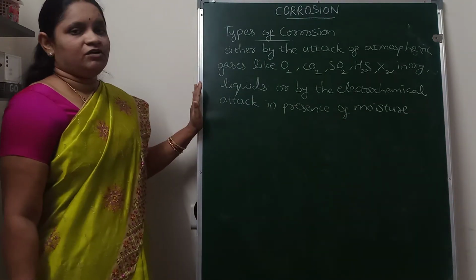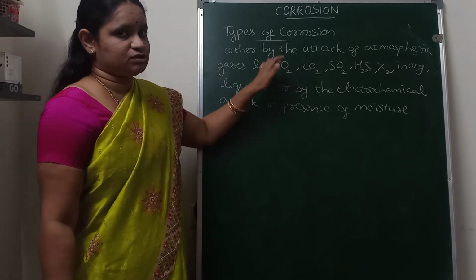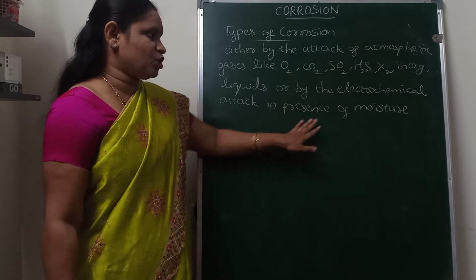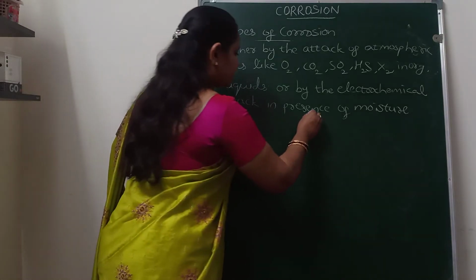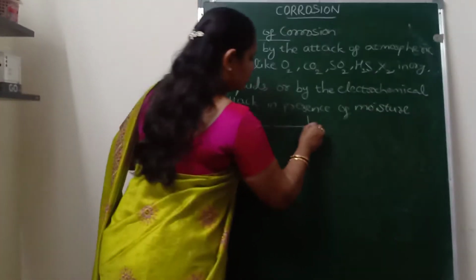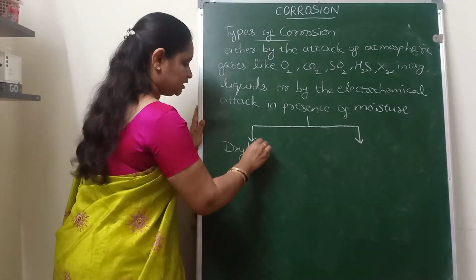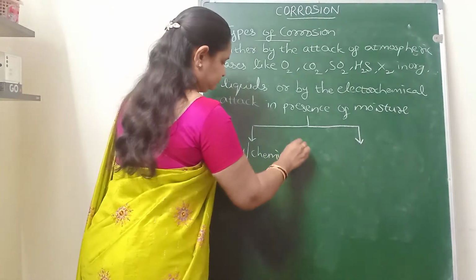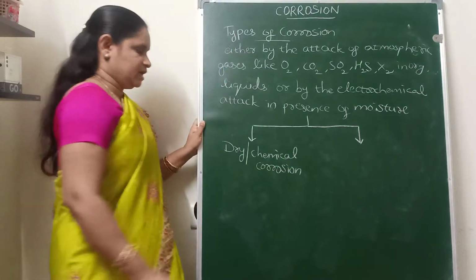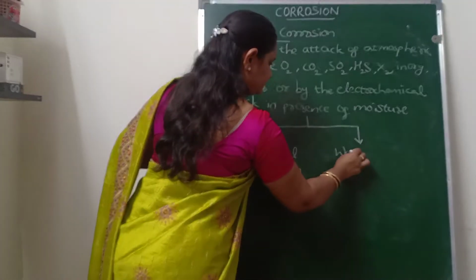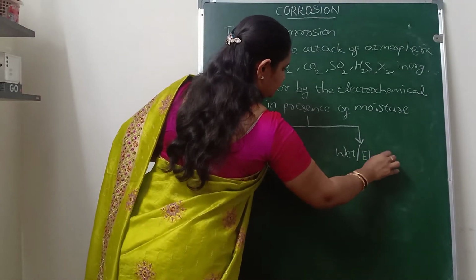So this is known as the electrochemical corrosion, which will take place in presence of moisture. In this way, we can divide the corrosion into two types. One is in absence of moisture, which is known as chemical attack, and in presence of moisture, which is known as the electrochemical attack on the metal surface. So broadly, we can divide the corrosion into two types. One is the dry corrosion or chemical corrosion. The second one is the wet corrosion, which will take place in presence of moisture, also known as the electrochemical corrosion.